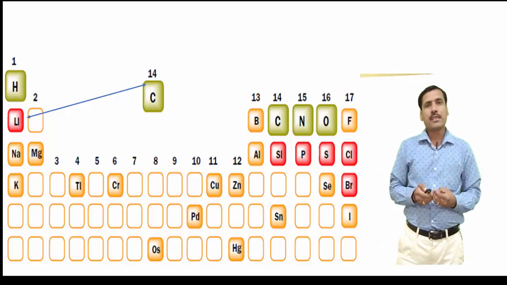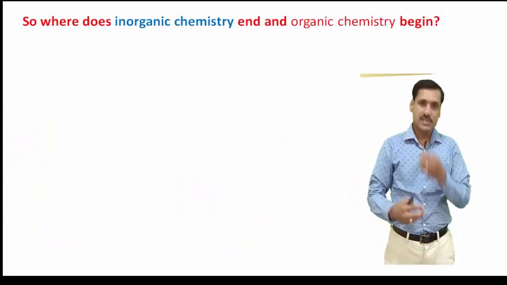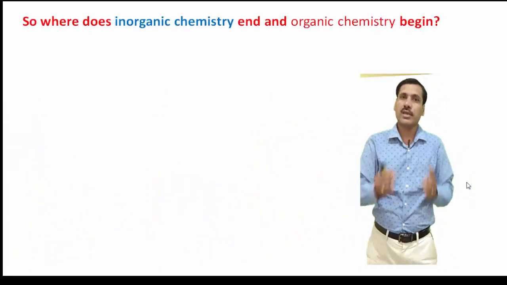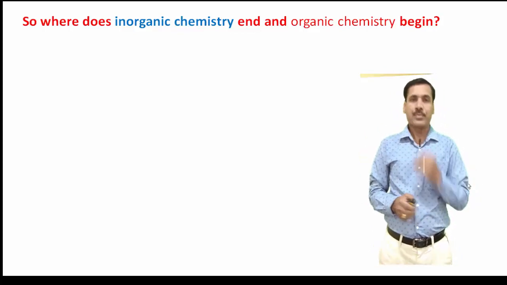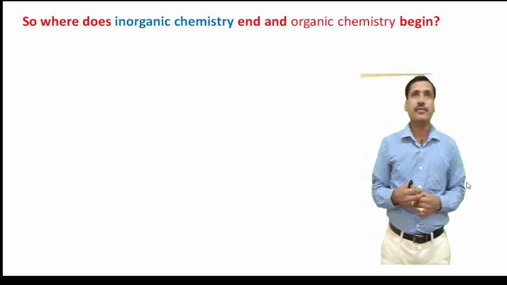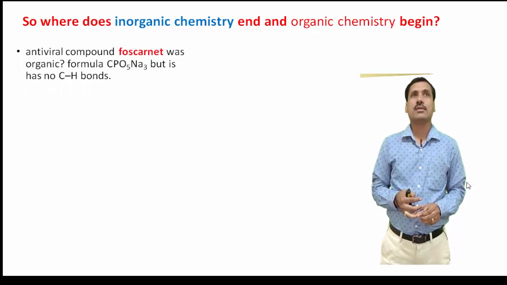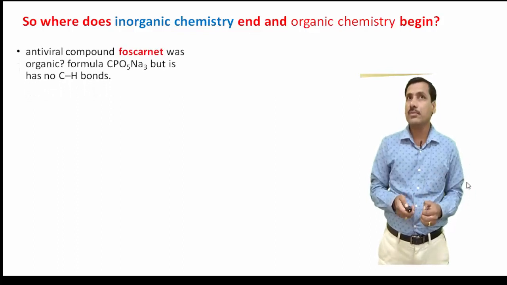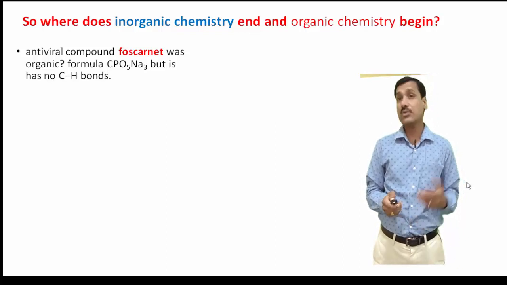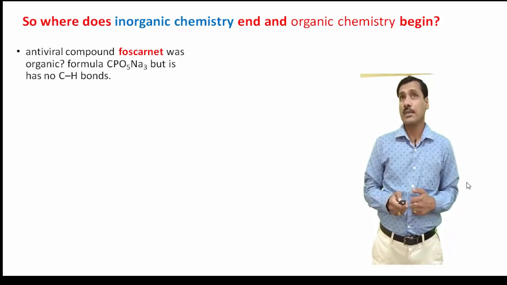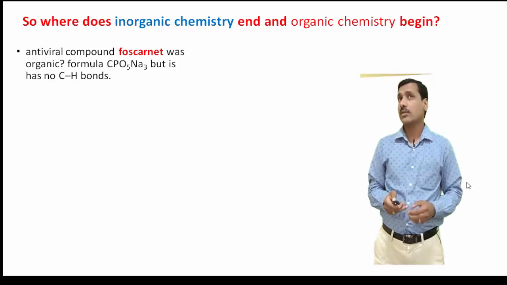Next point is, where does inorganic chemistry end and organic chemistry begin? Which compound can be called organic and which compound can be called inorganic? To answer this question, I have a few examples with me. The antiviral foscarnet, is it an organic compound? It has a formula CPO5Na3. It has no carbon-hydrogen bond. This is an antiviral agent. Is it an organic compound or an inorganic compound?